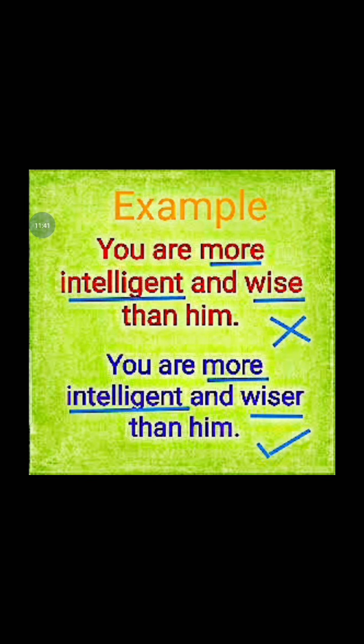Next example, you are more intelligent and wise than him. Again, first one is in comparative degree, but next one wise, positive. It cannot be done. Both the qualities or both the degrees should be in the same way. More intelligent, wiser. Now it is matched. So the answer will be you are more intelligent and wiser than him. You can deal with other examples.